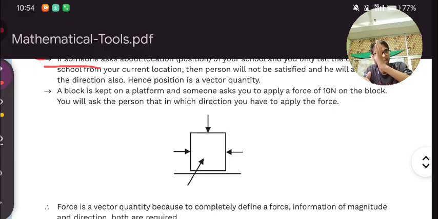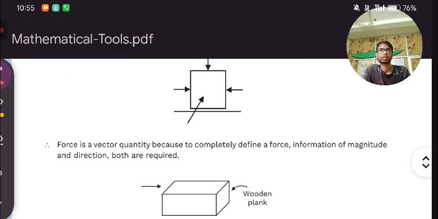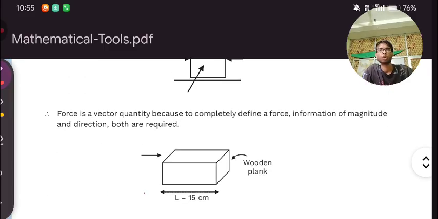Here direction, to tell direction was compulsory. Then we will say yes, force is a vector quantity. There are more quantities that are vector. We understood it with an example, which was a real life example.